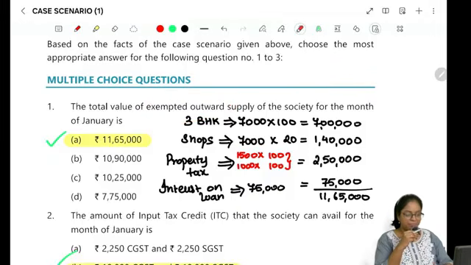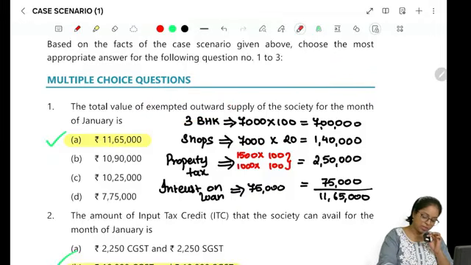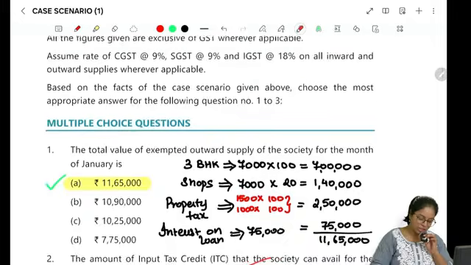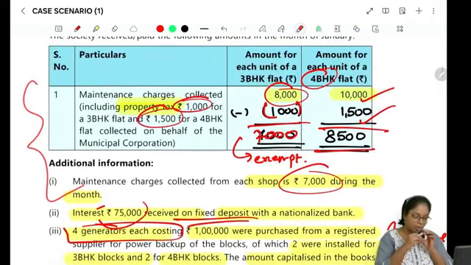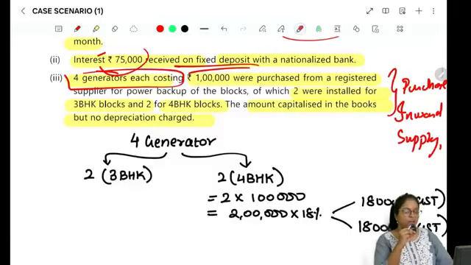supply. The next question that they have asked you is how much ITC you can avail. Okay, for that we'll have to read the next part, because whatever we read is only till outward. We have to read the inward also. 4 generators, each costing 1 lakh, were purchased from a registered supplier. So you purchase 4 generators. The cost of each generator is 1 lakh. 2 were installed on 3 BHK blocks and 2 were installed on 4 BHK blocks. And the amount was capitalized, there is no depreciation that is charged.